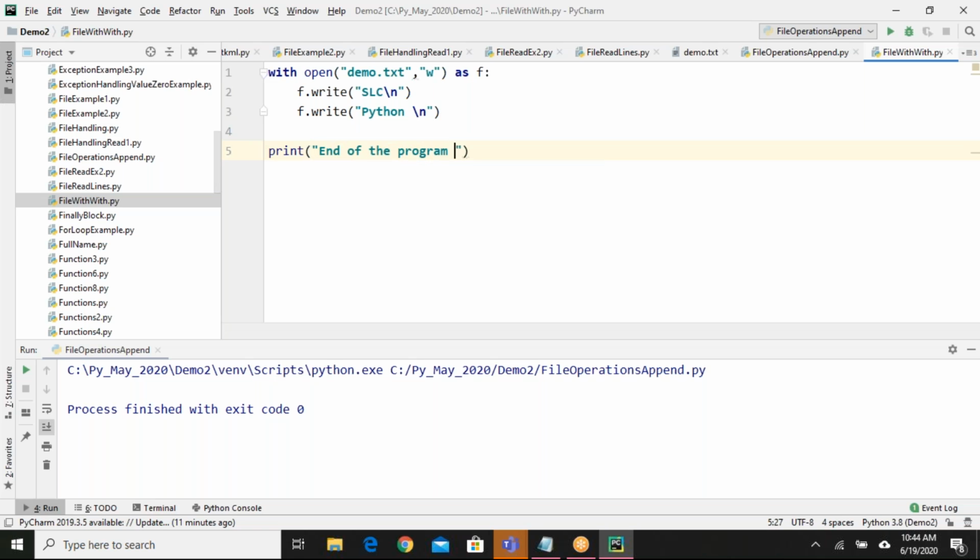Okay. So line number 2 and line number 3 come under the with block. What is the advantage of writing this way? In this way you don't have to worry about closing the file object. Here, what is the file object? f is the file object, right? In the previous way, when you open a file object, after you are done with your coding related to files, you have to call f.close.